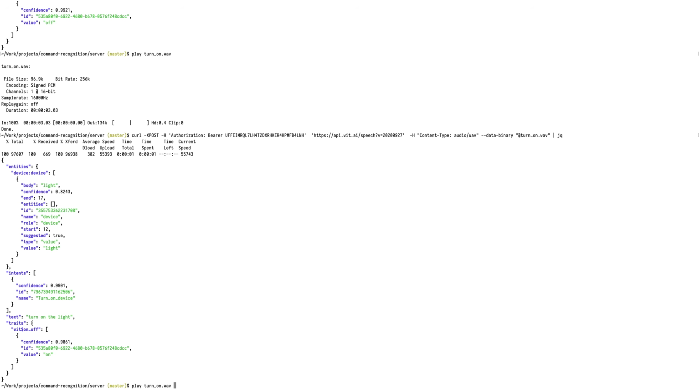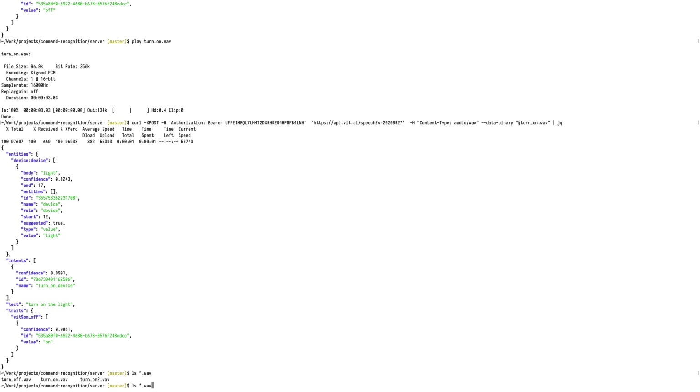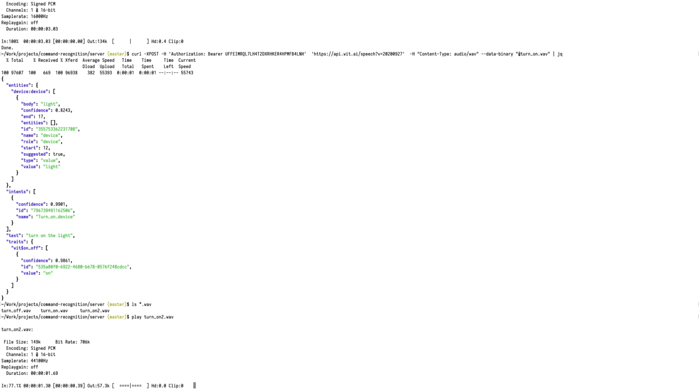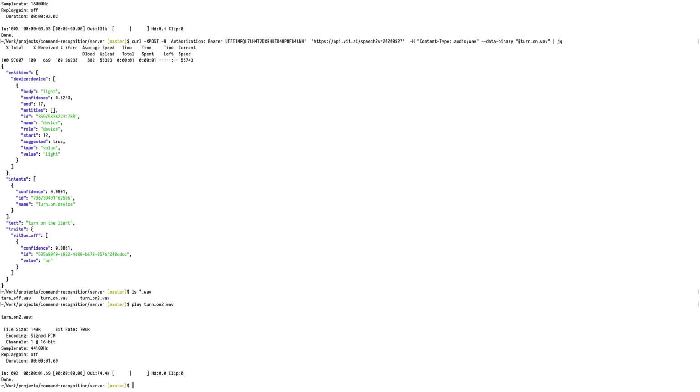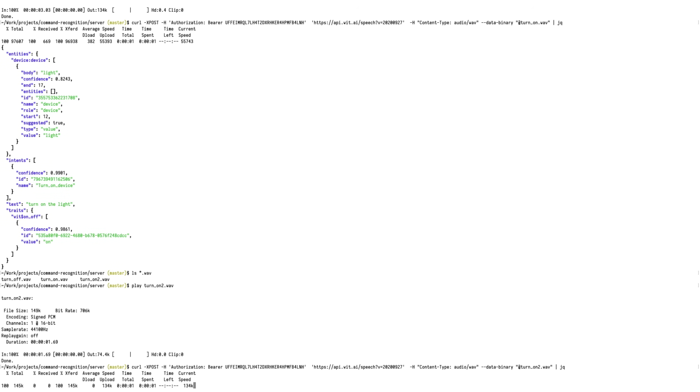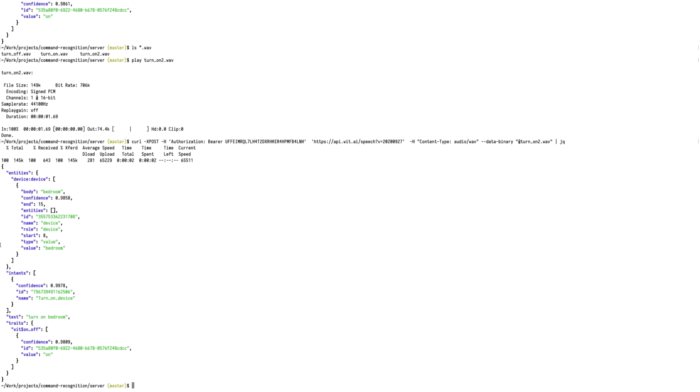So let's try our last sample. So turn on bedroom. So this should turn on the bedroom as well. So let's check that works. So yeah, it's found the device and it's worked out we want to turn it on. So I think this WIT application should work for us. So let's integrate it into our code.